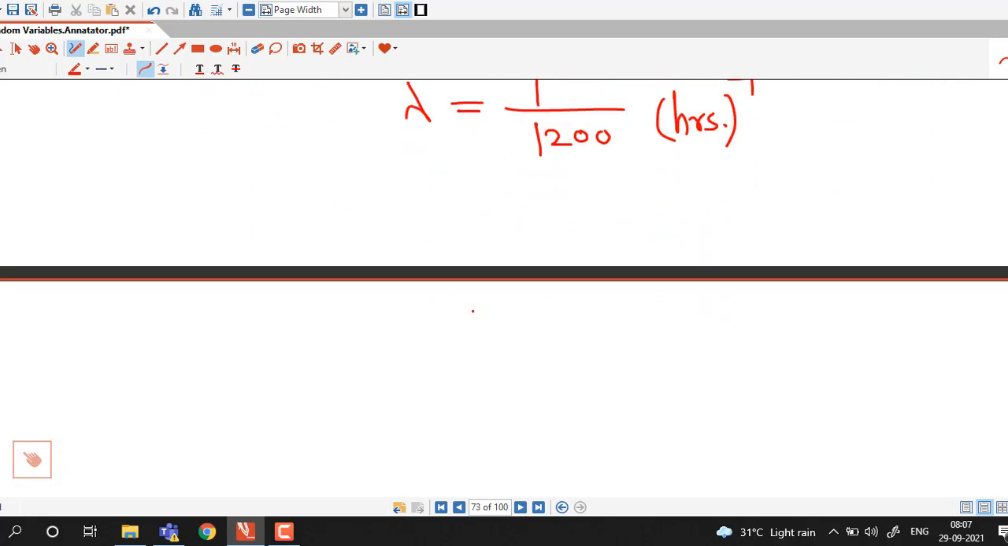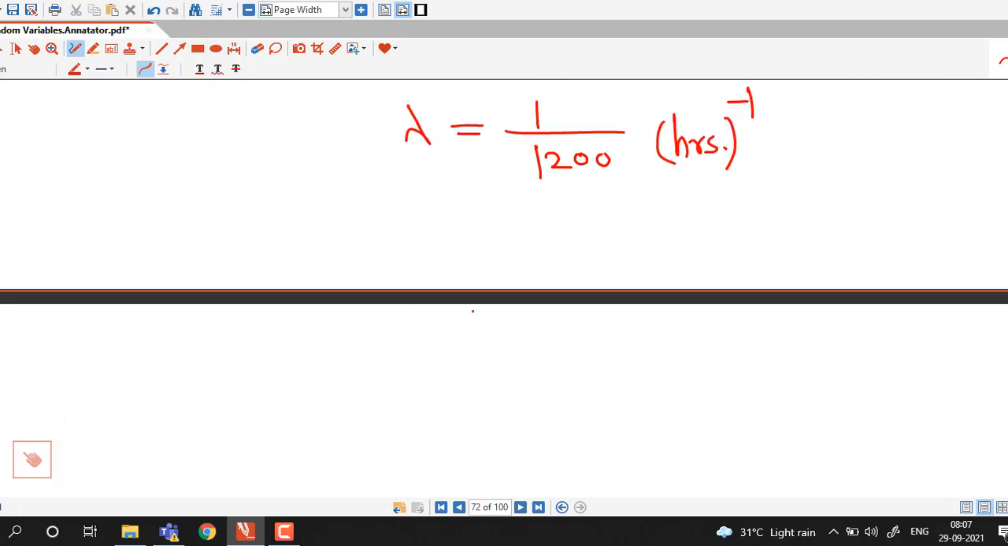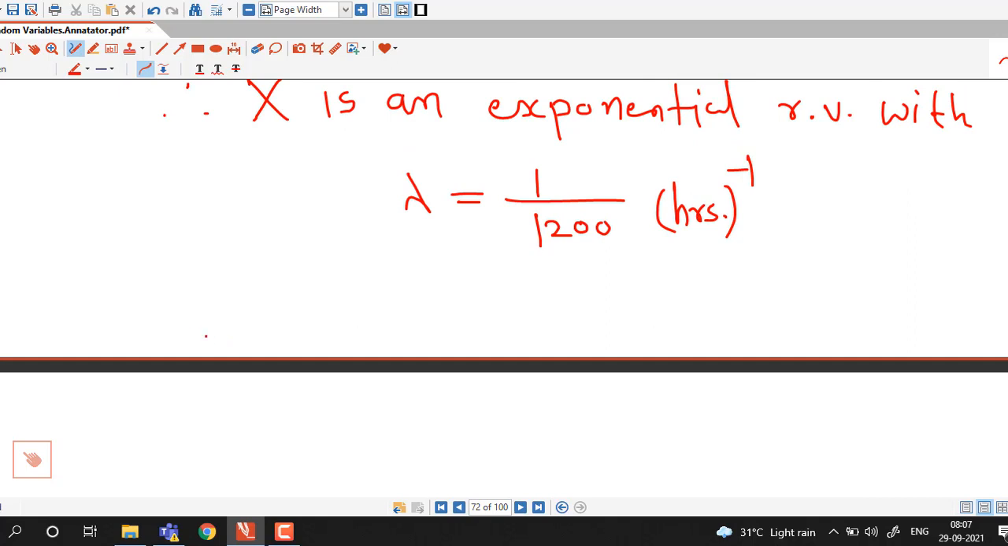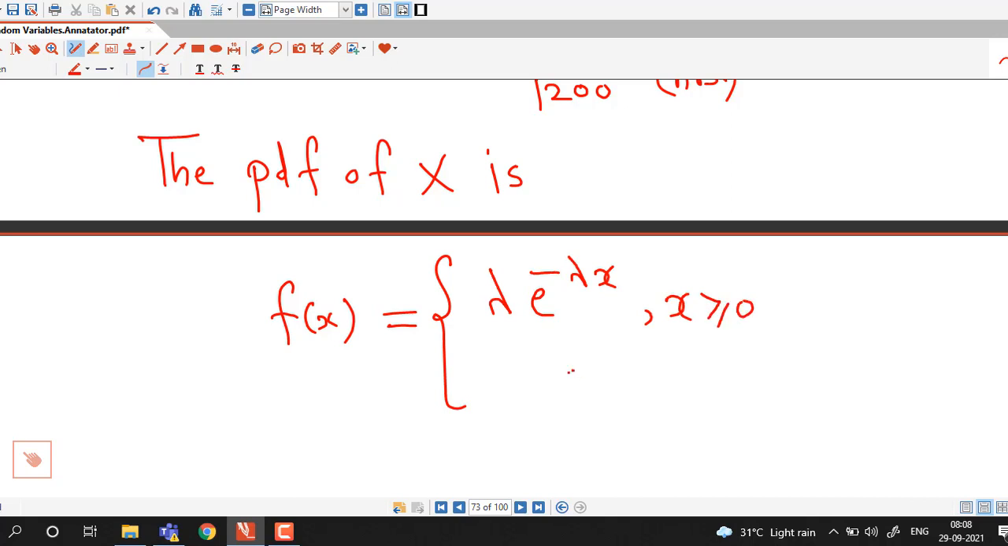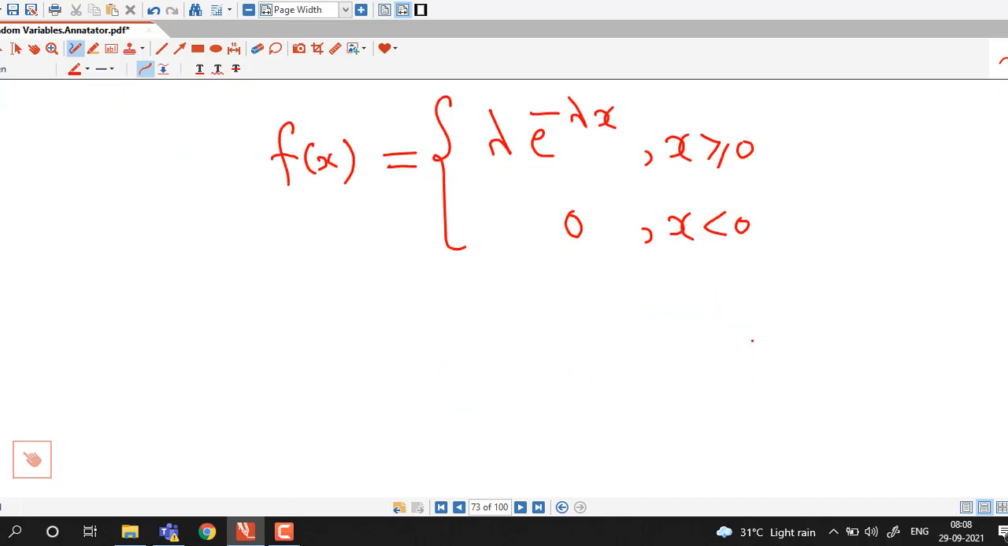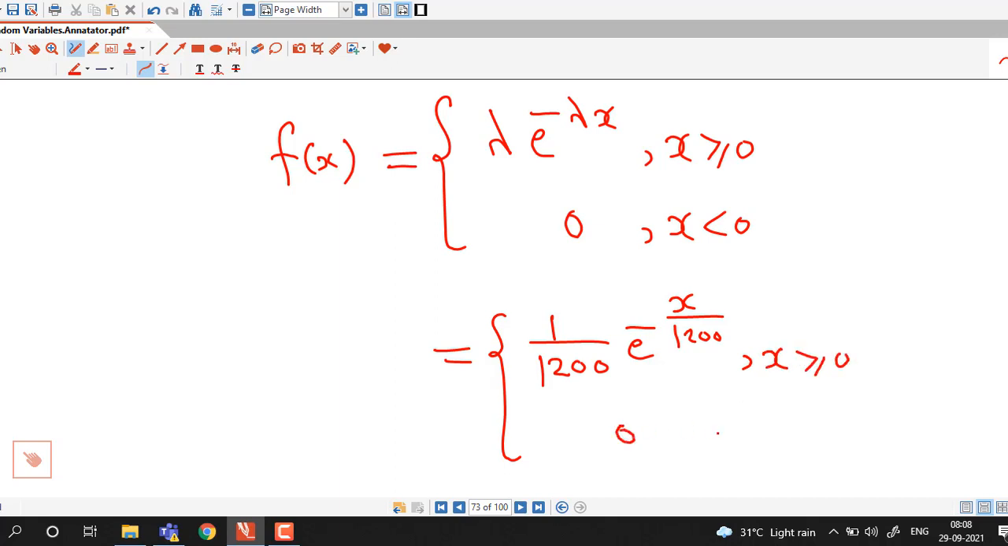Now we know that either we can use the PDF or the CDF. The PDF of an exponential random variable X is given by f(x) equal to lambda e raised to minus lambda x if x is non-negative, and 0 if x is negative. With lambda equal to 1 over 1200, we have e raised to minus x over 1200 for non-negative x, and 0 otherwise.